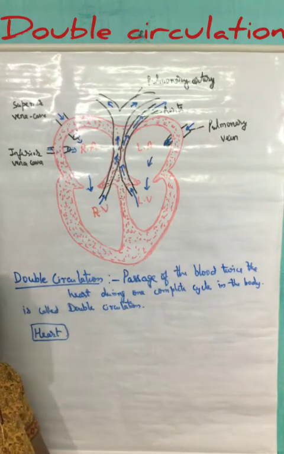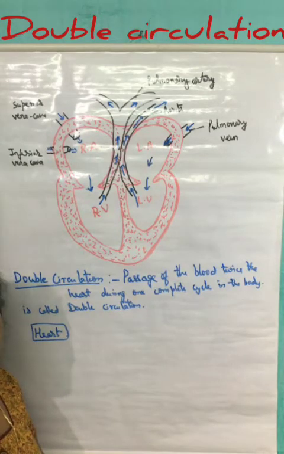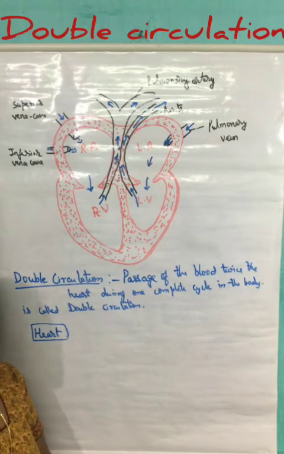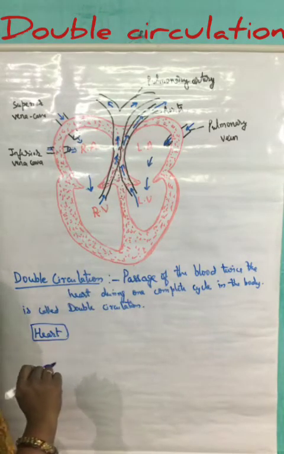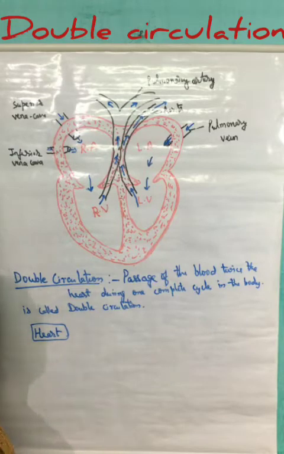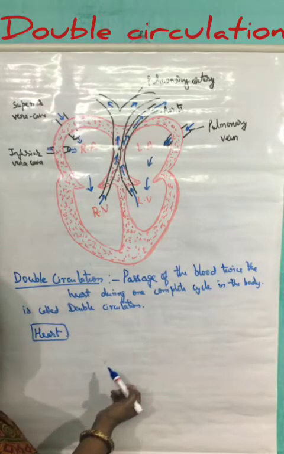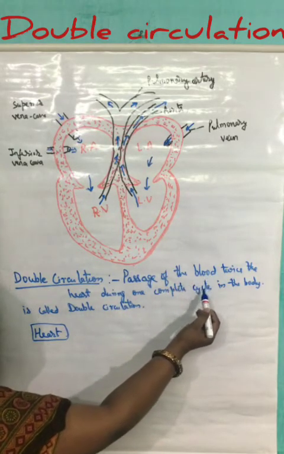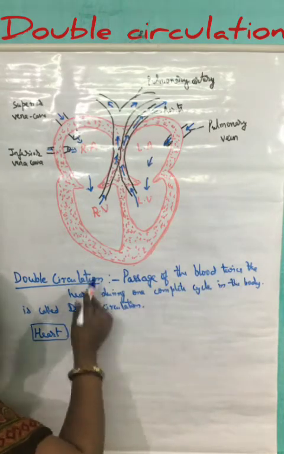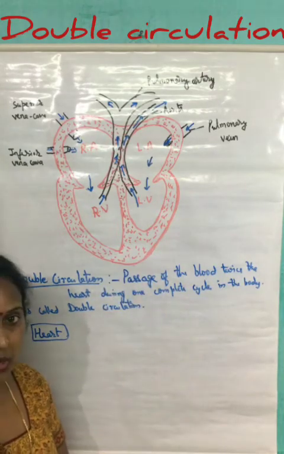As we know, in case of higher organisms like apes and mammals, the circulation of the blood throughout the body is known as double circulation. What is the meaning of double circulation? Double circulation is the passage of the blood twice through the heart during one complete cycle in the body.